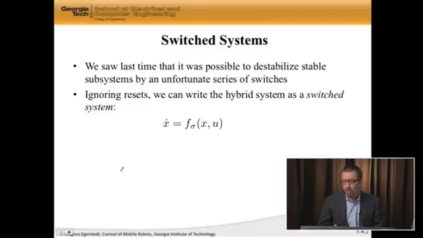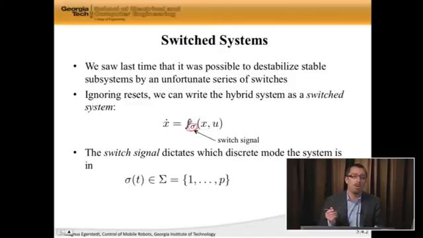So if we ignore the resets, meaning there are no reset maps, the state doesn't jump when you're making transitions, we get something called a switch system, where you have x dot is f_sigma of x comma u, but now I have this little sigma index here, and sigma is what's known as the switch signal. So sigma is going to tell me which mode the system is in. If sigma is 1, I'm in mode 1. If sigma is 10, it's in mode 10, or if it's p, it's in mode p.